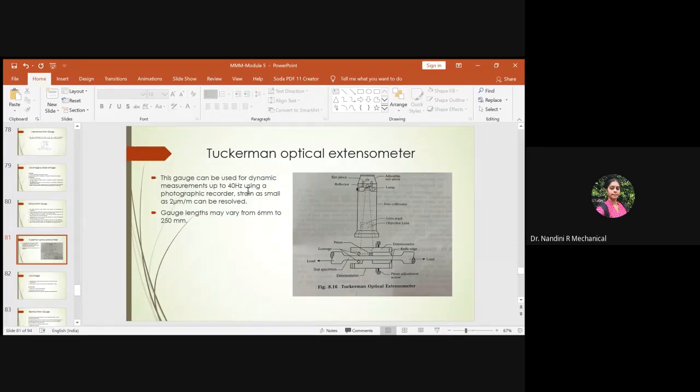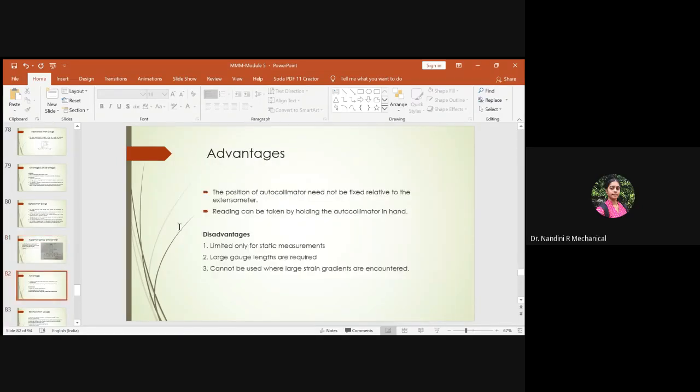Okay, so this is how a Tuckerman optical extensometer works, and this is more suitable for dynamic measurements, and it has some constraints. It could be measured until 40 hertz, and the gauge length requirement can vary only from 6 mm to 250 mm. So this is about how a Tuckerman optical extensometer works.